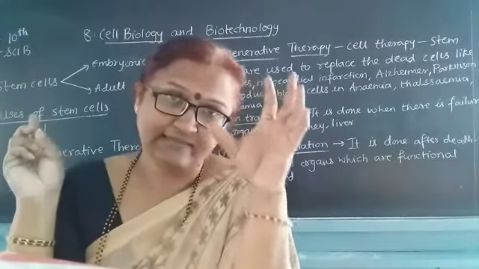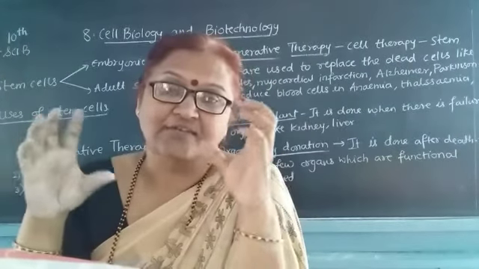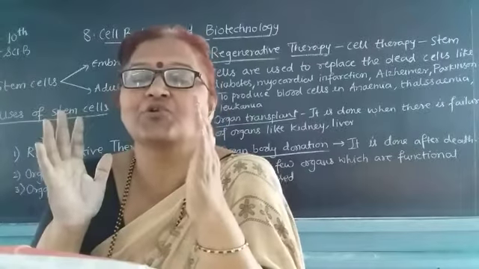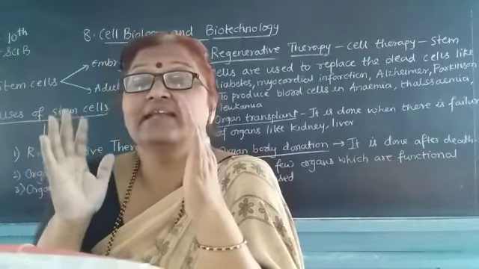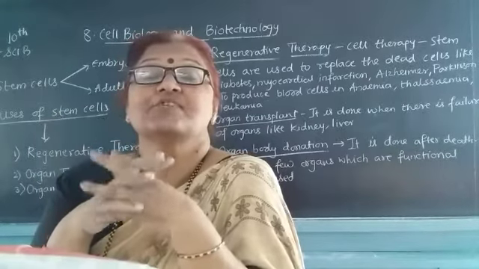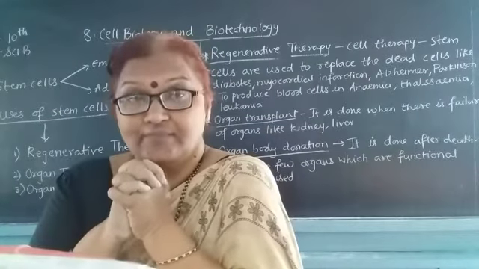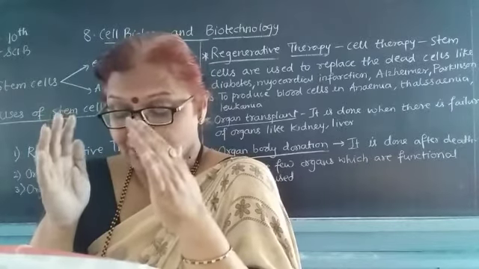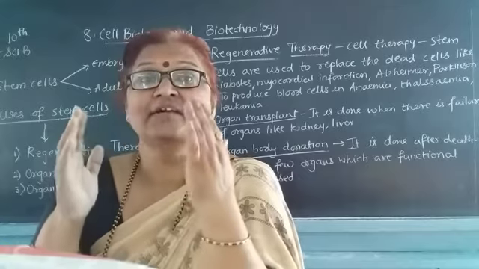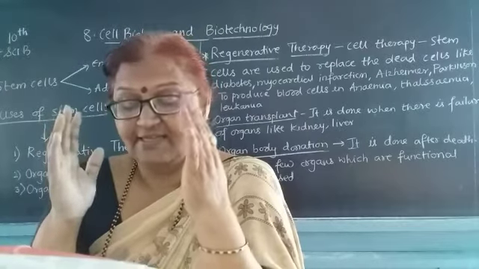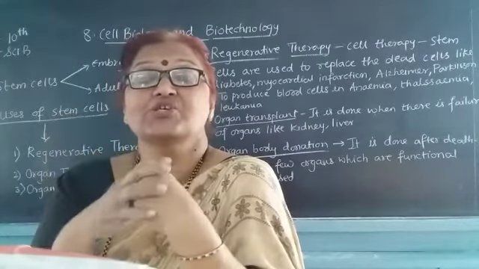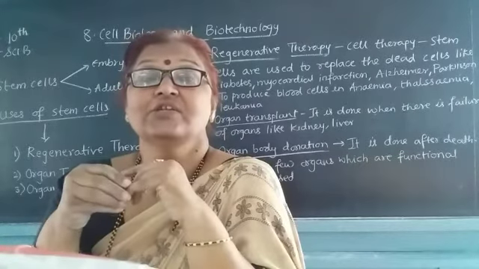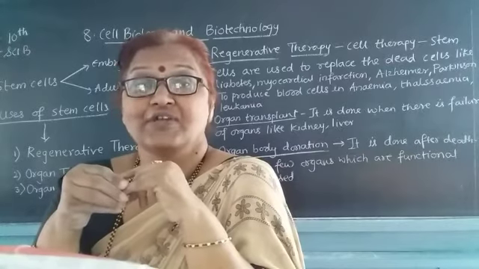After the conception, these cells are collected and kept in the laboratory, where some type of stimulus is given to them. These cells further change into the desired tissues, and finally there is a formation of organs.